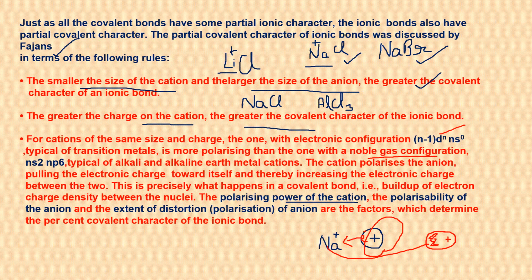That's why. So this building up of charge density between the two nuclei gives rise to polarizing power and polarizability. And the more this attraction, the more the cancellation of charge by attracting the electron cloud, the more will be the covalent character. That's all about this presentation.